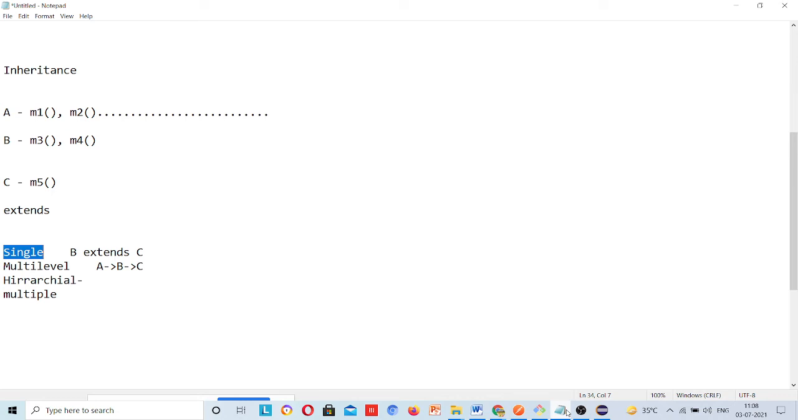Why this question? This is a concept-related question you ask. Don't go with these things; these things you can try in your editor. If you are not understanding, then ask. See, these are the very basic things that you have to understand.